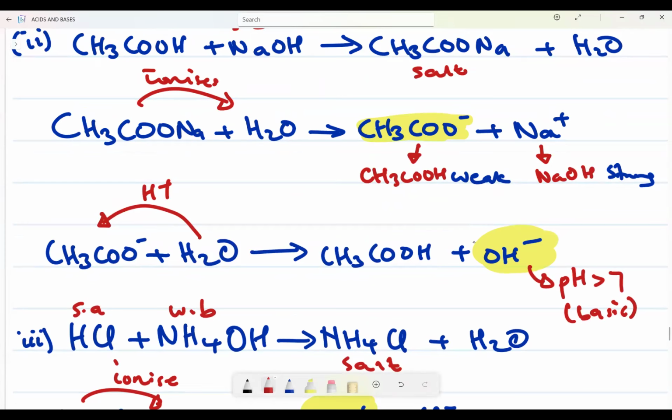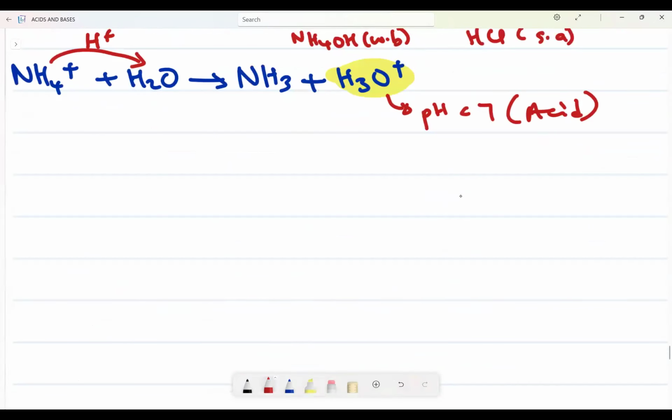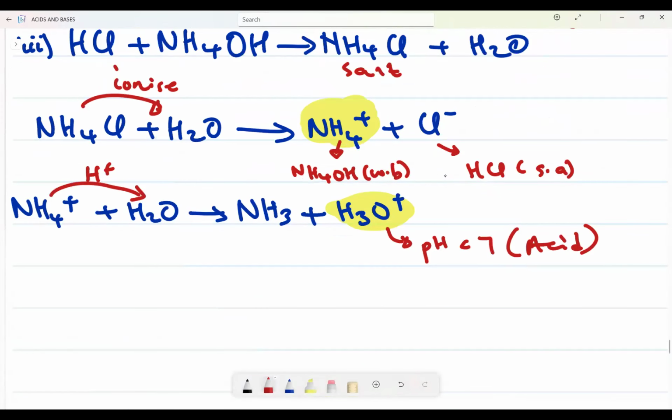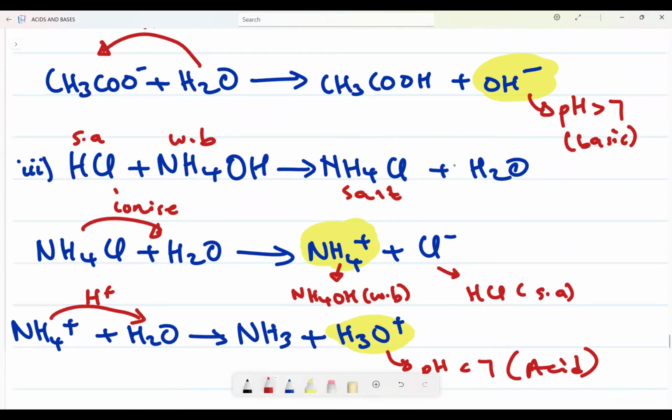It is basically that. First step, take your salt, ionize it. After ionizing it, take the ion that comes from a weak something and react it with water, and you'll see the final product. And it is true this is acidic because it is a strong acid and a weak base.